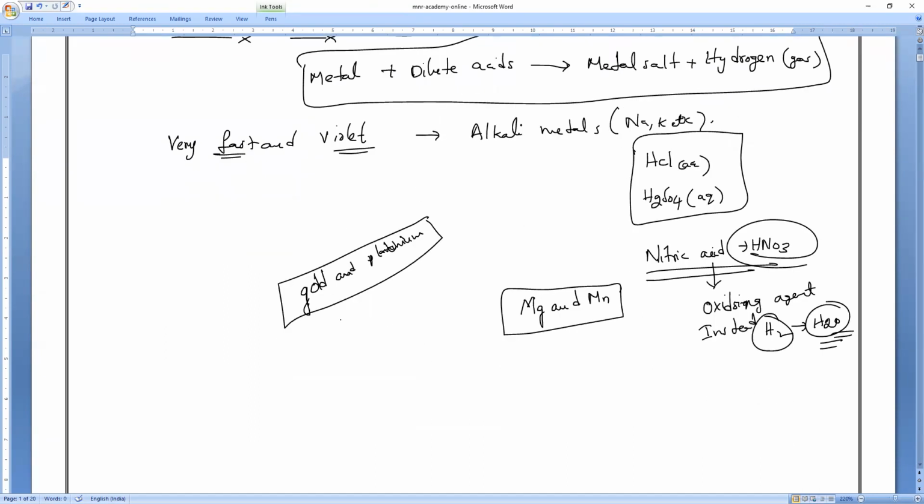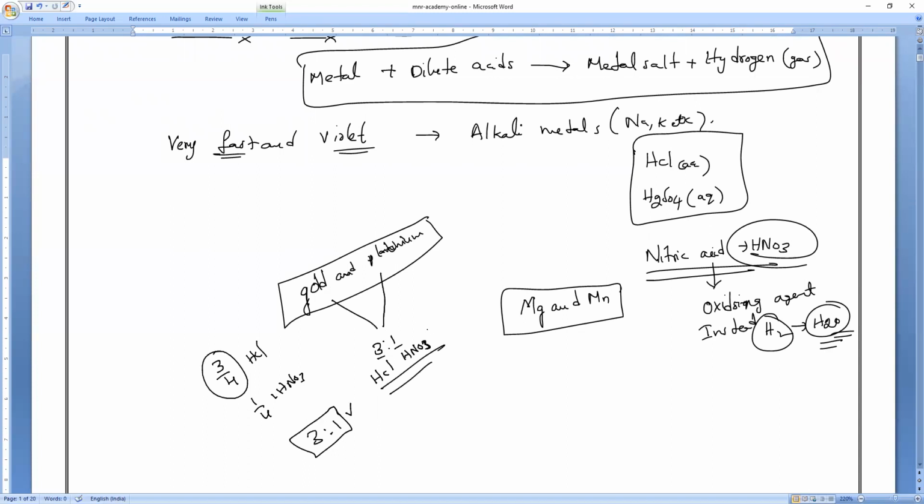But if you mix two acids in the proper 3:1 ratio, three-fourths concentrated HCl and one-fourth HNO3, that is a 3:1 ratio by volume.